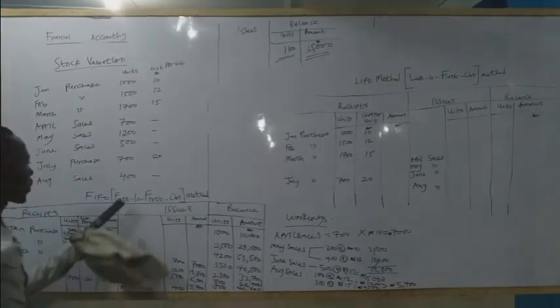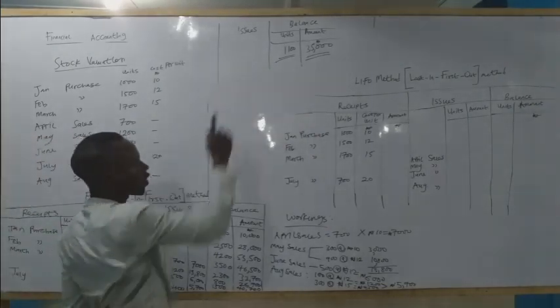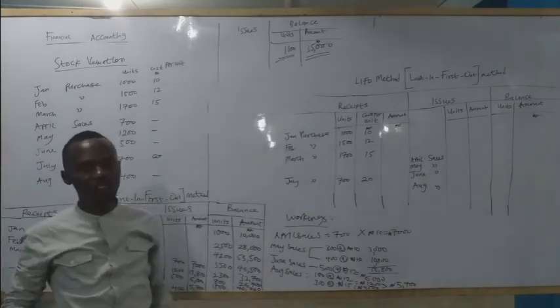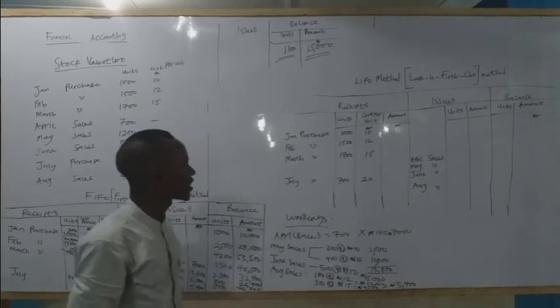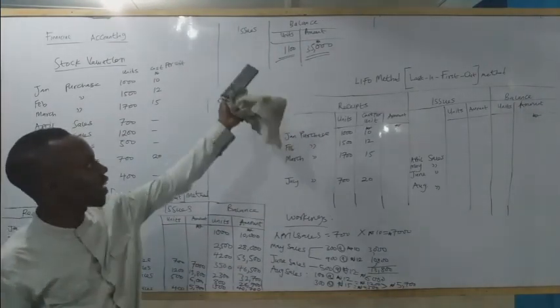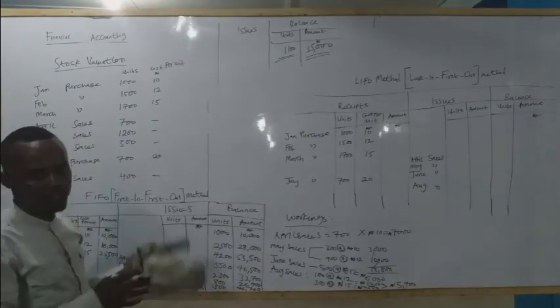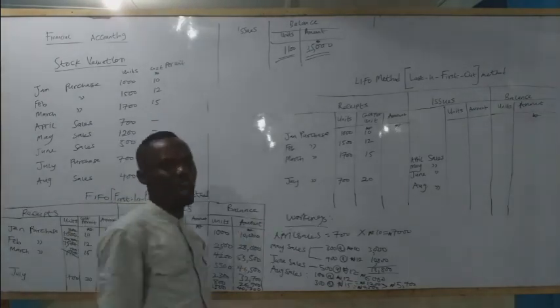So from here, our closing stock is 1,100. So we ask a question to determine our closing stock. After everything, we are assuming that August is the end of our accounting period. So our closing stock will then be 1,100, while the cost of the closing stock is 35,000. That is our balance, which is our closing stock, the units, and the cost of our closing stock. So we have applied the FIFO method of stock valuation in determining the cost of the goods we are issuing out of our stock.